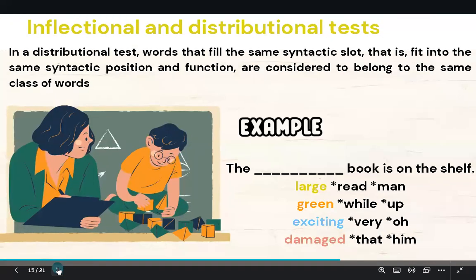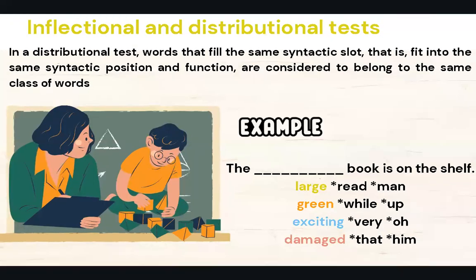And inflection and distributional tests. In a distributional test, words that fill the same syntactic slot, that is, fit into the same syntactic position and function, are considered to belong to the same class of words. It is a good example to make it clear in your mind. We can say the large book is on the shelf, the green book is on the shelf, the exciting book is on the shelf, or the damaged book is on the shelf.